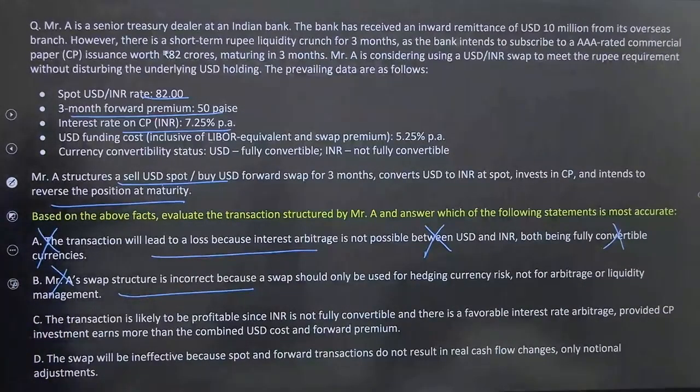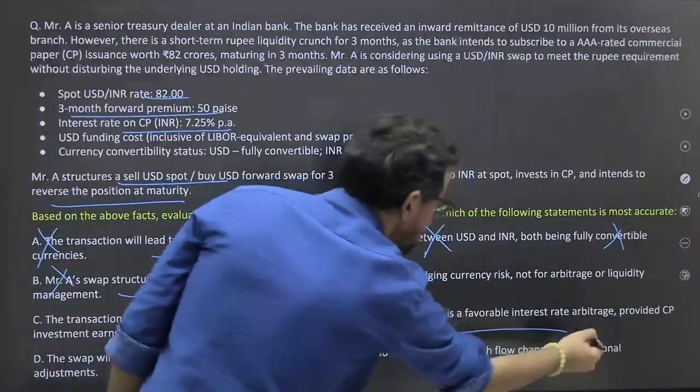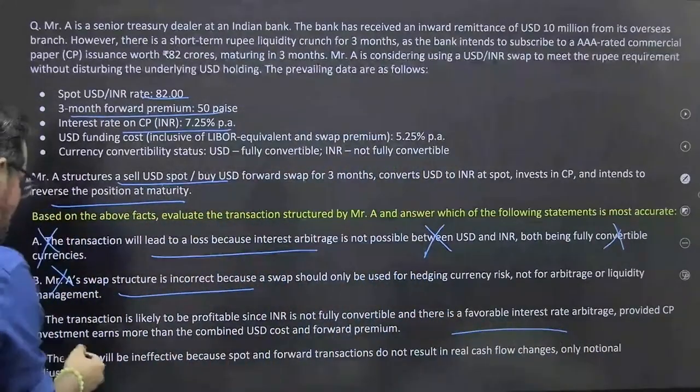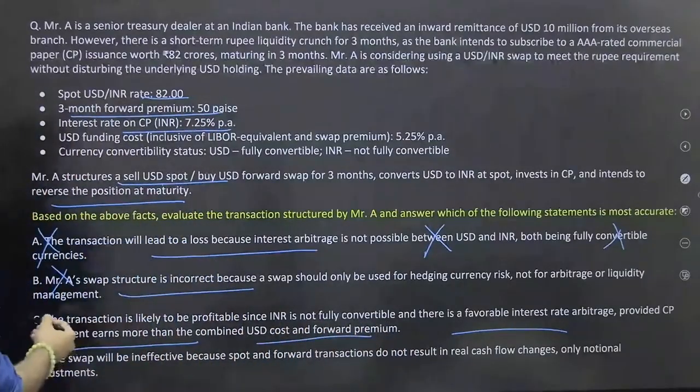The transaction is likely to be profitable since INR is not fully convertible and there is favorable interest rate arbitrage, that is 7.50% and 5.25%. Yes. And the next statement: favorable interest rate arbitrage. Provide CP investment earn more than the convertible USD dollar and forward premium.